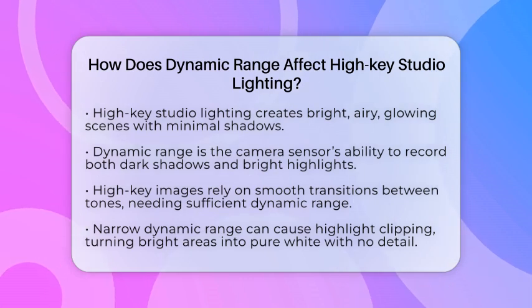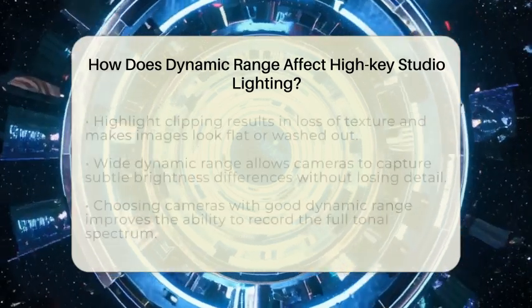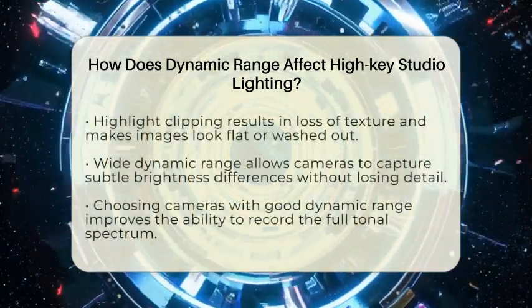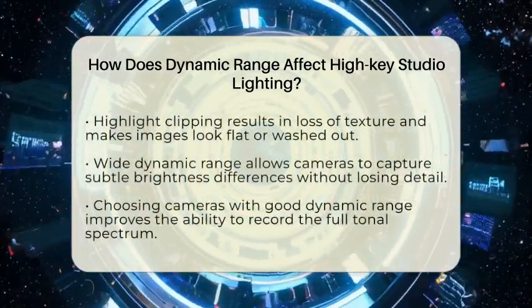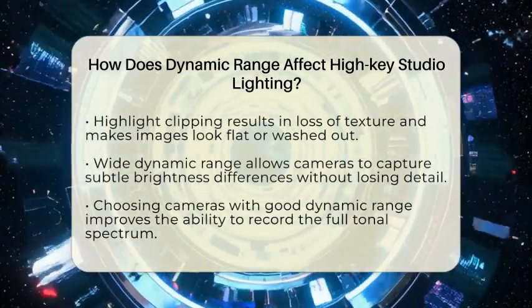Since high-key images rely on bright, smooth transitions between tones, the camera needs enough dynamic range to capture all those subtle differences. If the sensor's dynamic range is too narrow, the brightest parts can blow out, turning pure white with no detail. That's called highlight clipping.